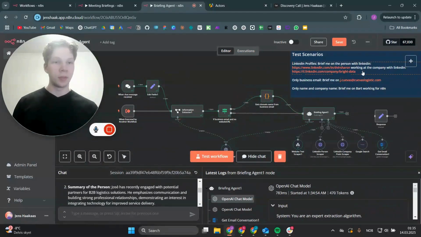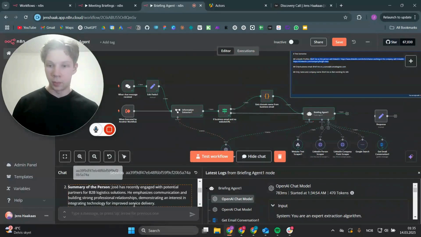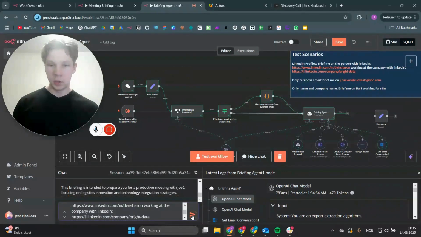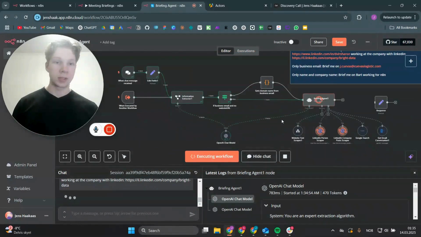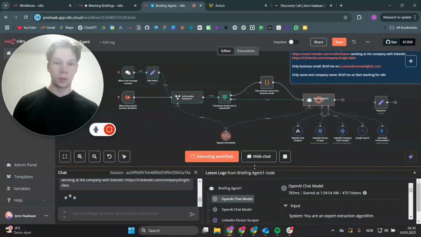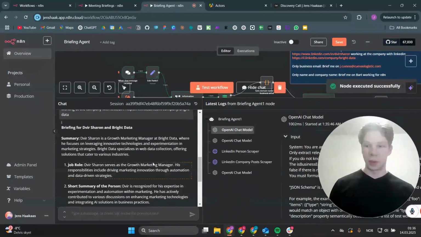But the thing is, if you have more data, like we have on person up here, Dwyer from Bright Data, you can do the same thing. You prompt it with that, and you will get a lot more data, because now it will actually use the LinkedIn person scraper and LinkedIn company scraper to find their recent posts, and then give us also some information about the company.